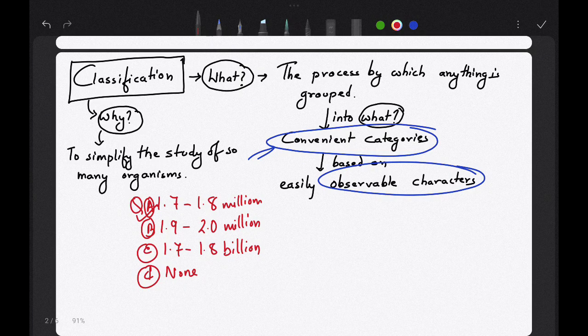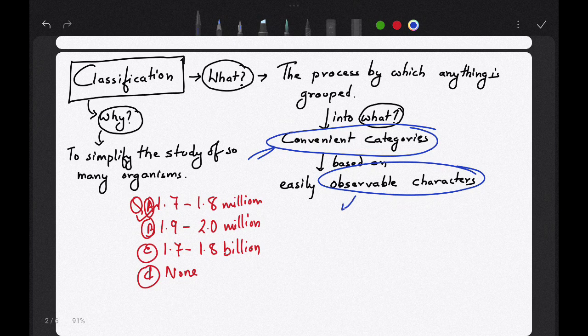Okay, now since there are so many organisms, we have to classify them to simplify their study. If you classify them, only then would you be able to study them in a simpler way, or otherwise things would get complicated. Okay, now easily observable characters. What are easily observable characters?